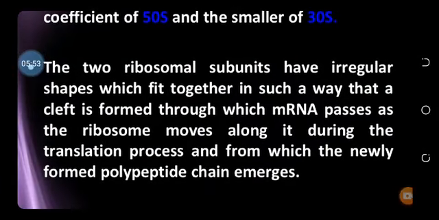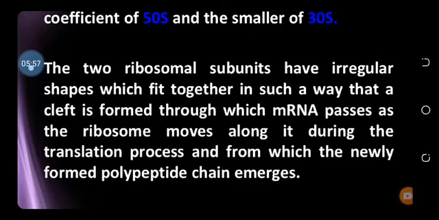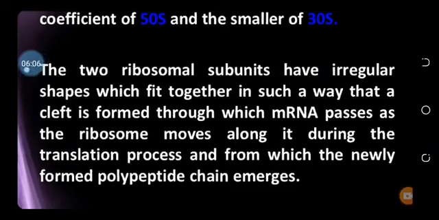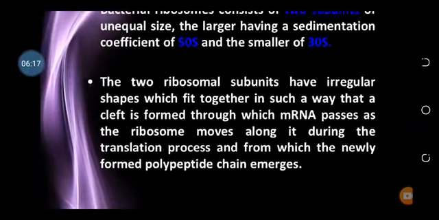The two ribosomal units are very important for protein synthesis, and they have a regular shape which fits together in such a way that a cleft is formed through which the messenger RNA passes during translation, and the newly formed chain will emerge and be released.